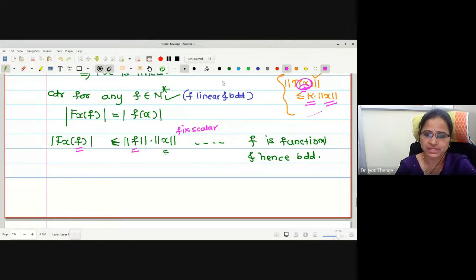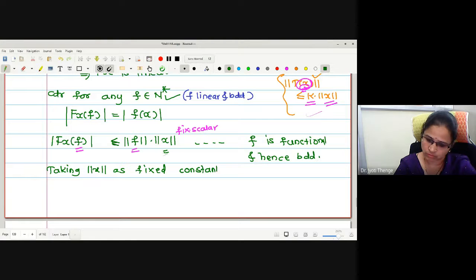One can say that the function Fx is bounded, taking norm x as a fixed constant. This gives us Fx is bounded.